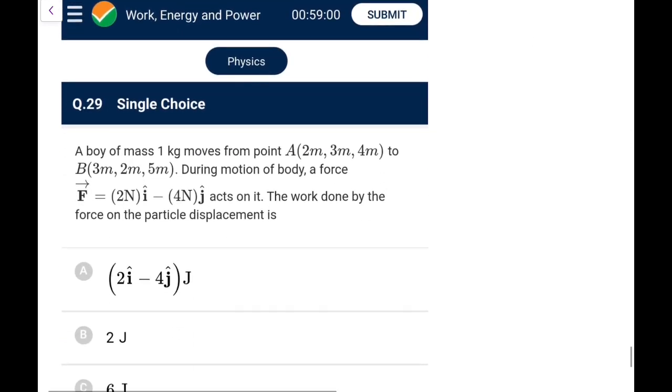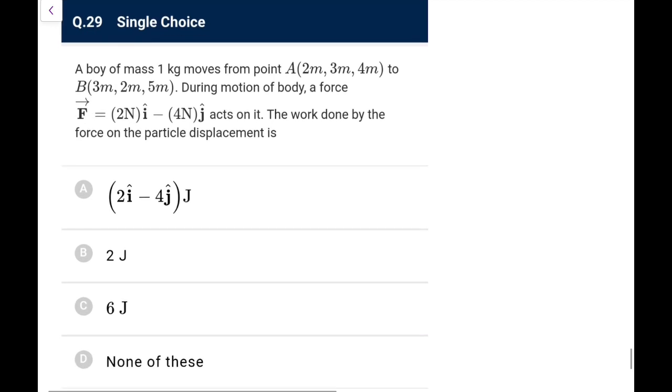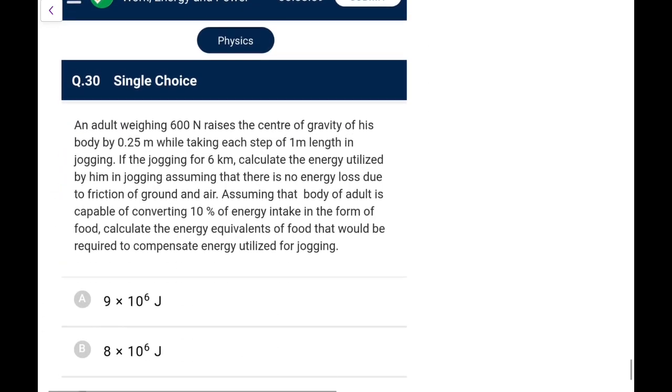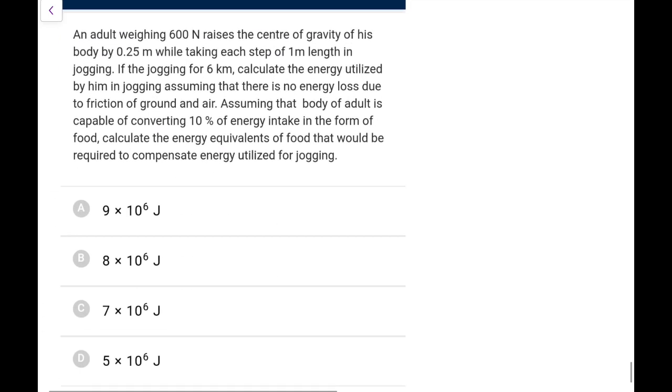Okay, next one. A body of 1 kg moves from point (2,3) to (3,2) during the motion, force on the body is constant. The work done is simply what you can directly say, Fx delta x plus Fy delta y. You need not bother about anything else. So delta x is 3 minus 2, 1. Fx is minus 4, and delta y is 2 minus 3, which is minus 1. So that is also positive. So it is plus 6 joule. Again, it just looks difficult, not difficult.